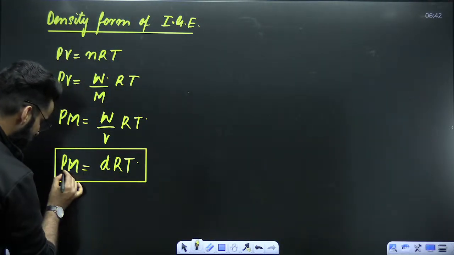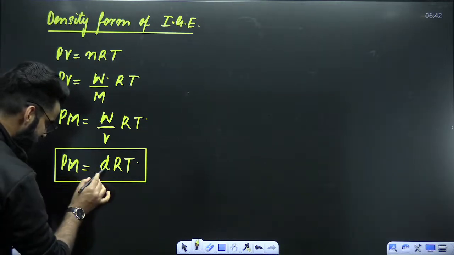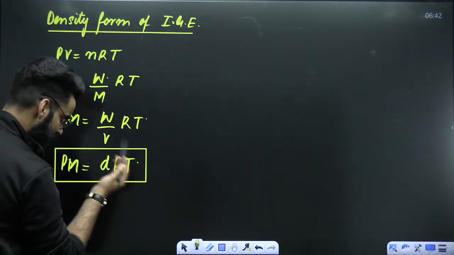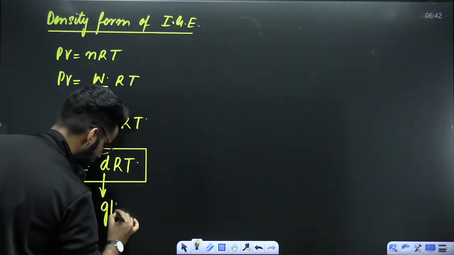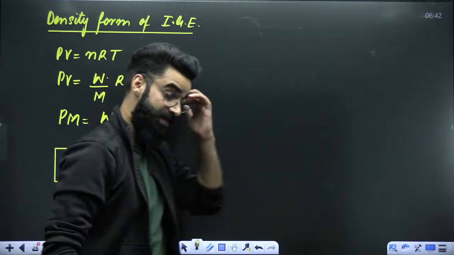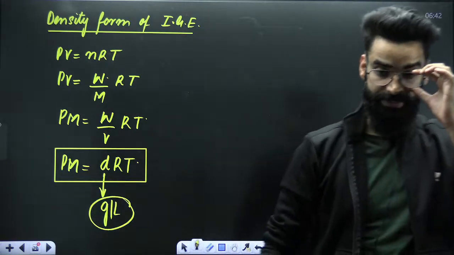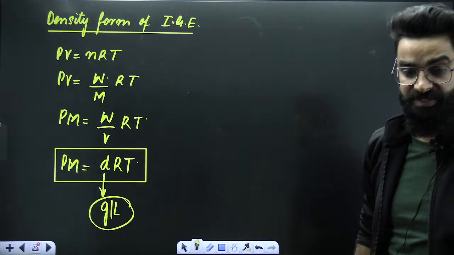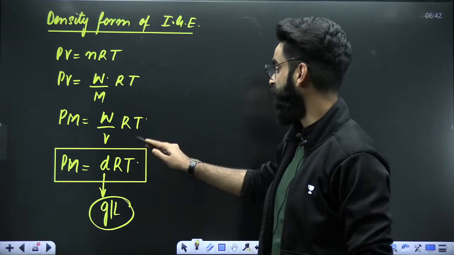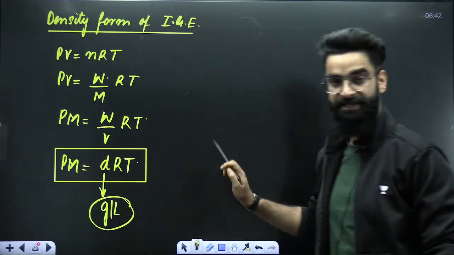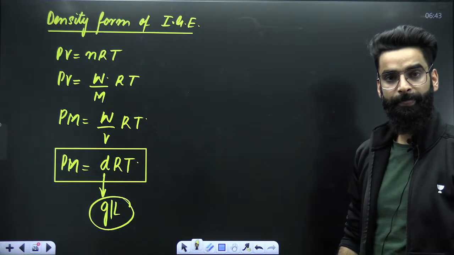P stands for pressure of gas, M stands for molar mass of gas, D stands for density of gas, R is the universal gas constant, T is the temperature. And do remember, the density of the gas here, I'll be taking in grams per liter. PM is equal to DRT. This is what you call the density form of the ideal gas equation.